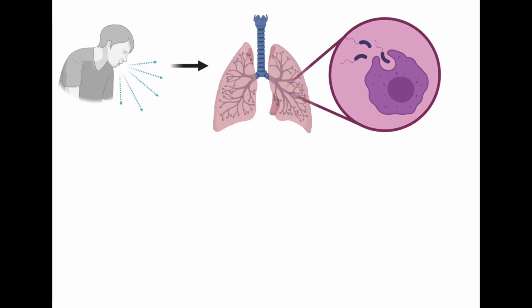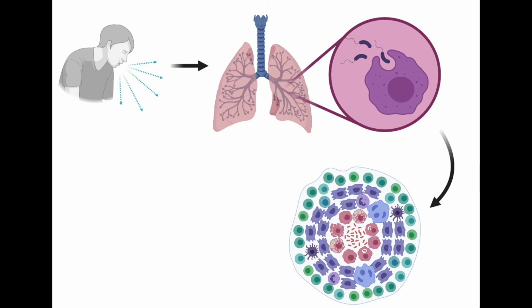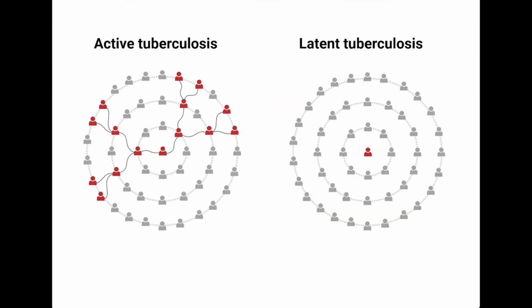The latent phase is a state that occurs after an individual has been exposed to the tuberculosis bacterium, the infection has been established, and an immune response has been generated to control the pathogen and force it into an inactive stage. In contrast to patients with active TB, individuals with latent TB do not transmit the disease and do not pose a public health risk.